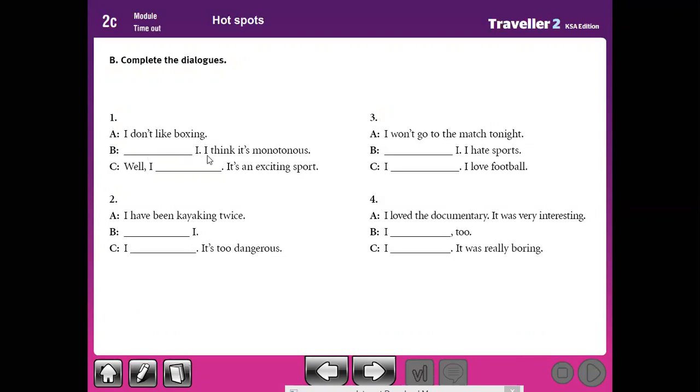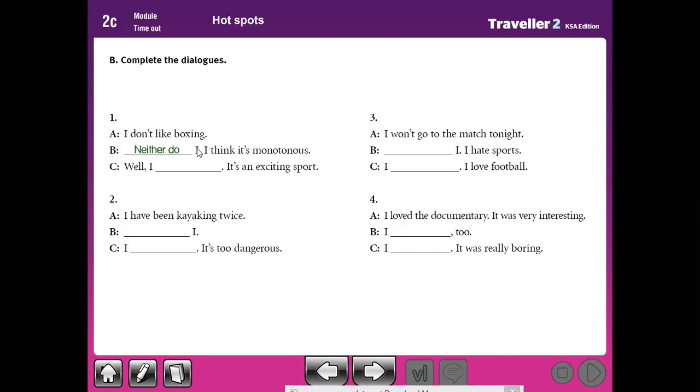So here, I think it's monotonous, means boring. So you agree or disagree? Here he said, I don't like boxing. And I said, I think it's boring. So I disagree. No, I agree with him. So here you should use neither do I. Why neither, mister? We don't use too or so, because this sentence is negative. Don't like. So we can use neither do I or I don't either.